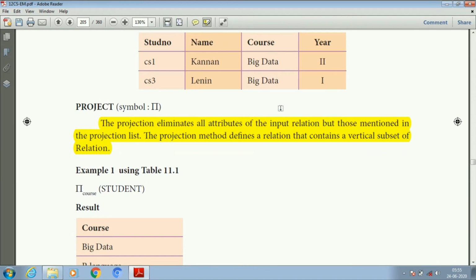And next one is project. Here this projection eliminates all the attributes of the input relation except those mentioned in the projection list. It's nothing but it is going to give the vertical subset of the relation.